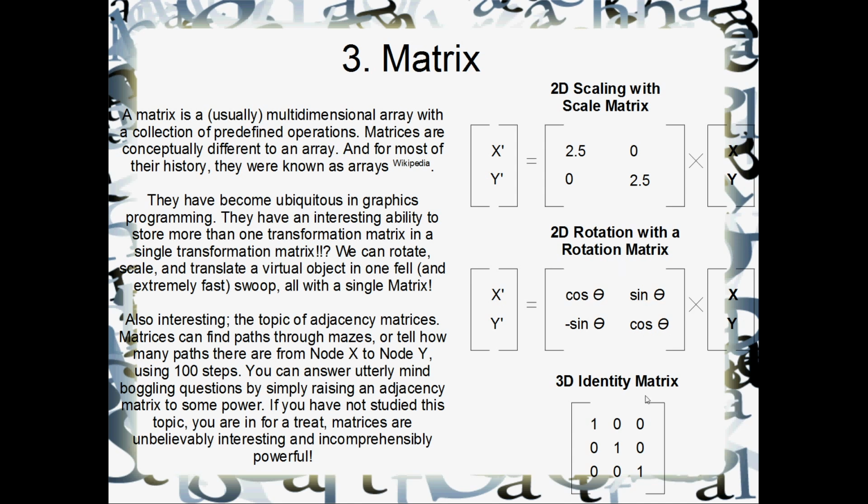It's very, very cool. And down here I've got a 3D identity matrix for no reason at all. So the identity matrix doesn't do anything. If you multiply a 3D vector by that, you'll just get your 3D vector back. So that's not very productive. Also interesting is the topic of adjacency matrices.